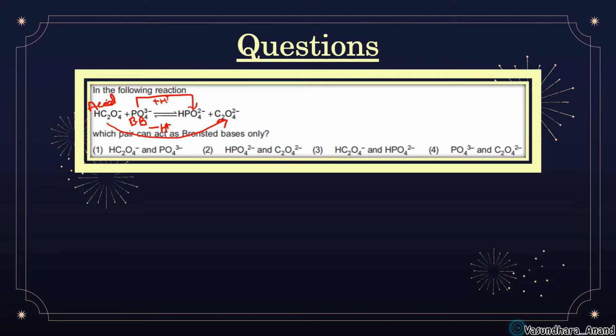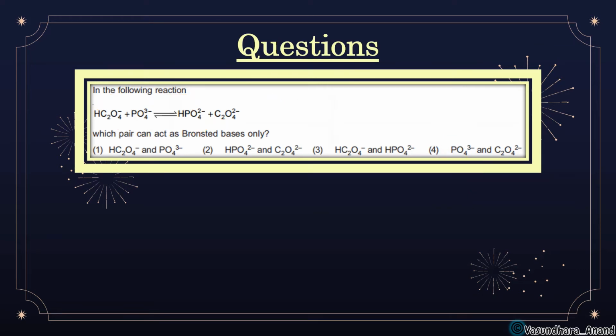Clear? So this one is PO4. We have to check that PO4, that is option A1 and option 4, they can have this chance. Now another thing, since this one is acid, the conjugate base is C2O4 minus 2. So this can be the Bronsted conjugate base pair. Yes, we can see. So just check this option. Which option? PO4 HCO. No, not like this. This one. So this is the correct answer. I hope it is clear.